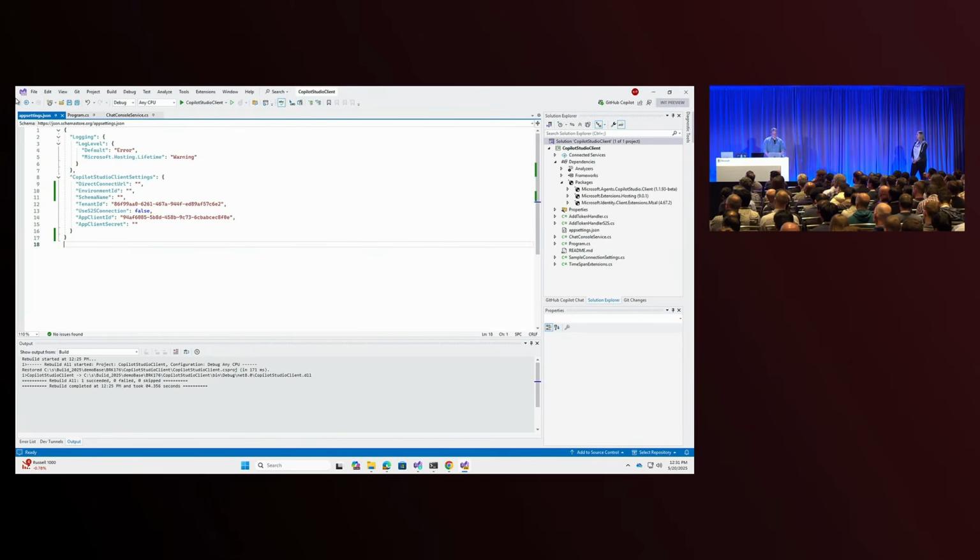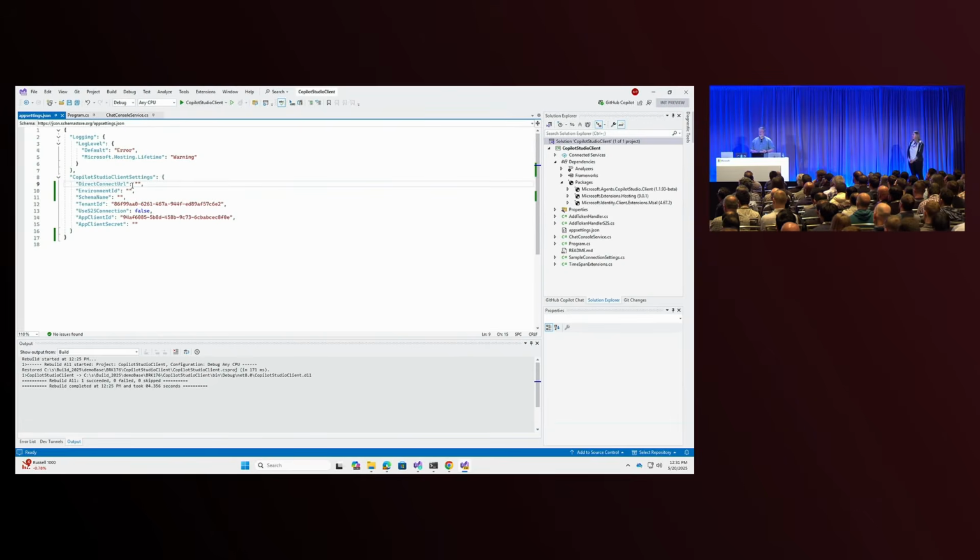I have a couple of things that I need to set up ahead of time. Here in the sample, you see that I've got this block of information here: tenant ID, app ID, client secret, or use S to S. These are actually artifacts of the sample. They're not part of the client itself. The client actually only needs either a direct connection URL, an environment ID, or a schema name. It's actually all it needs.